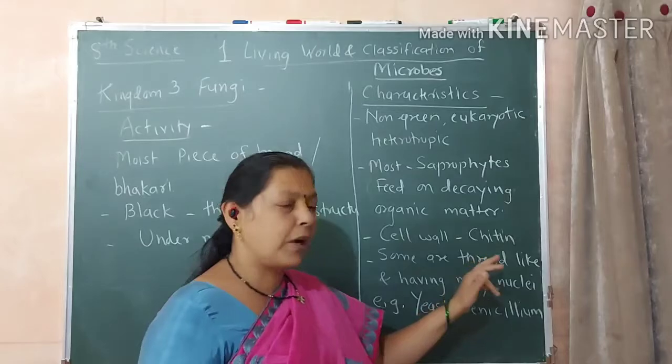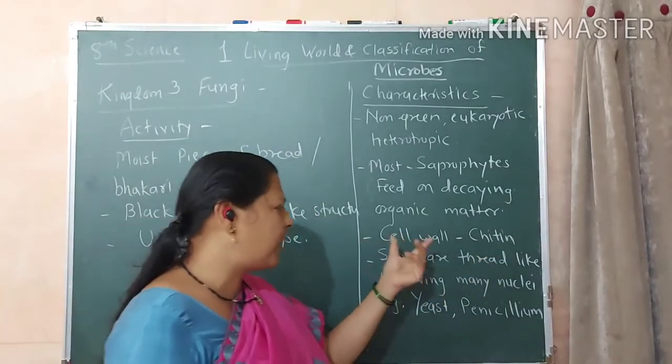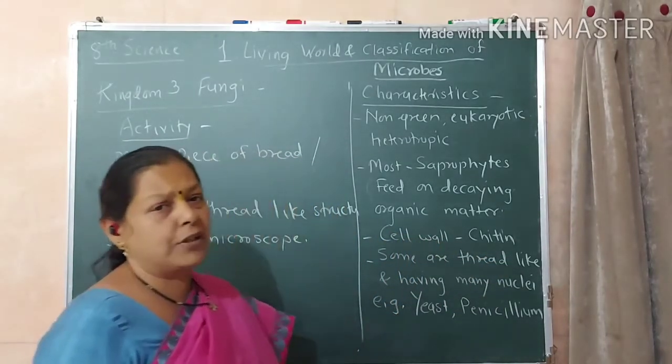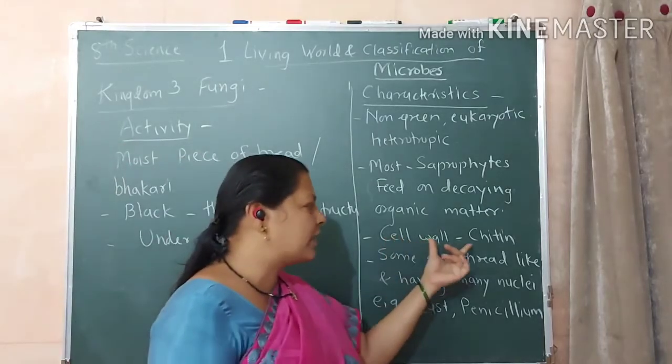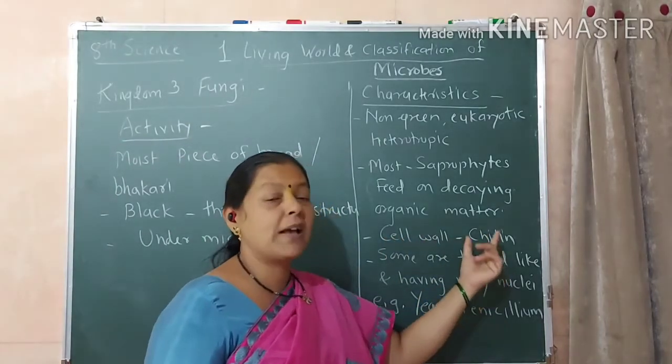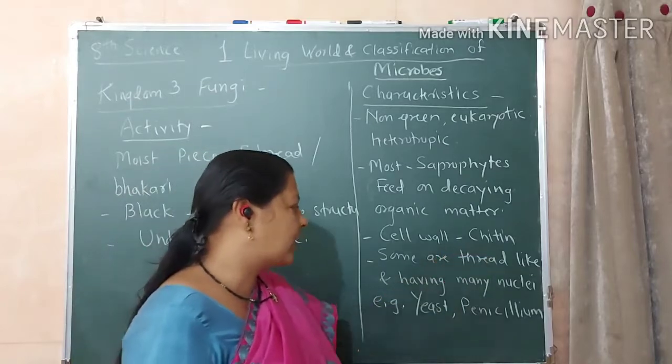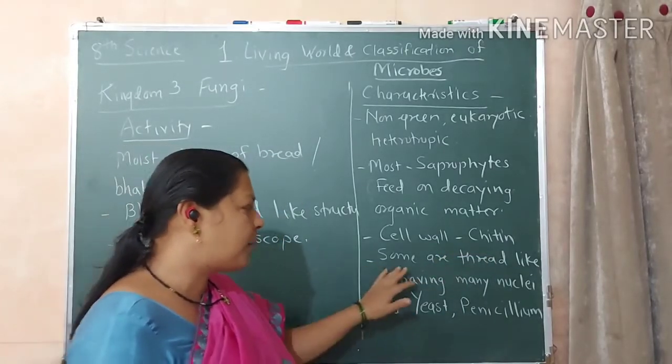Again, the cell wall is made up of chitin. It is a very important characteristic of the kingdom fungi. That is, cell wall is made up of chitin. It is a complex sugar that is called chitin. So structure, some are thread-like.